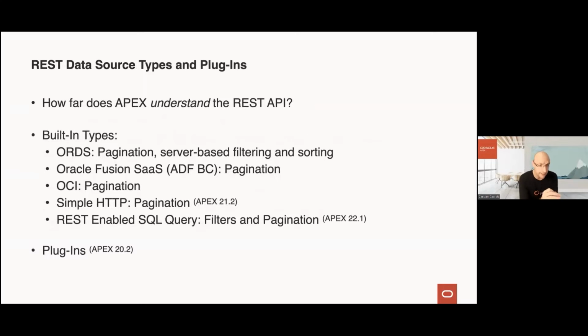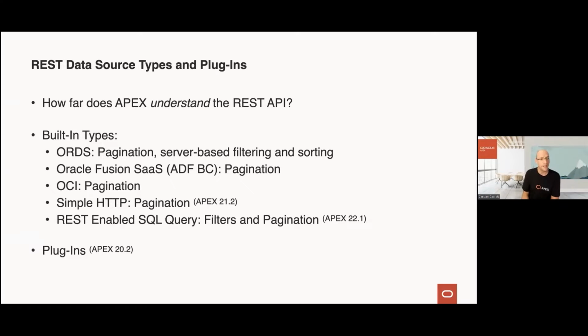Now let's talk a bit about plugins, right? And plugins gets into the area of how far does Apex understand the REST API? So the basic thing is, as I was saying before, right, we store information about the URL, parameters, responses, and so on. But there is more, right?